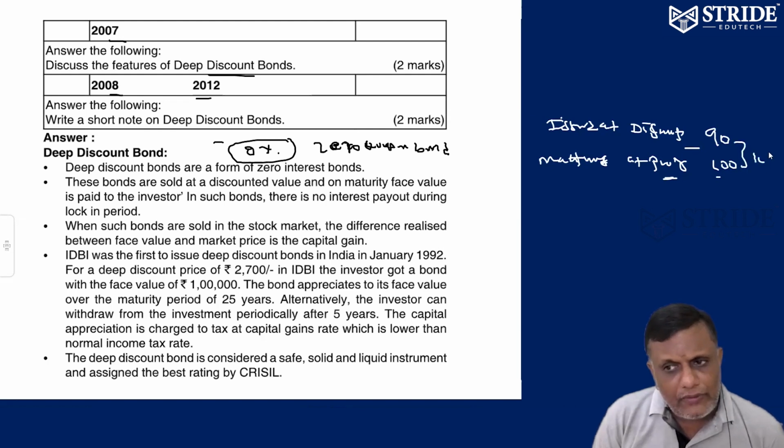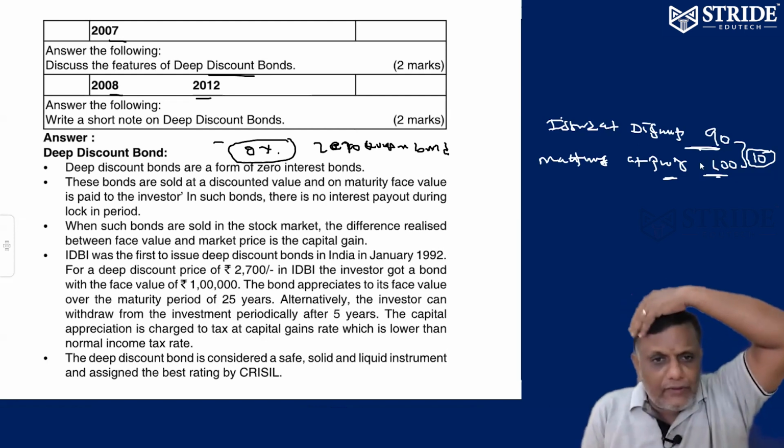So what happened to the 10 rupees? The company has to pay extra, right? It is not interest, it is extra money the company is ready to pay. For 90 rupees borrowed, the repayment by the company is 100 rupees. Every year they won't pay any interest. That's called zero interest. For the 10 rupees, the company has to pay extra, maybe 5 years down the line.